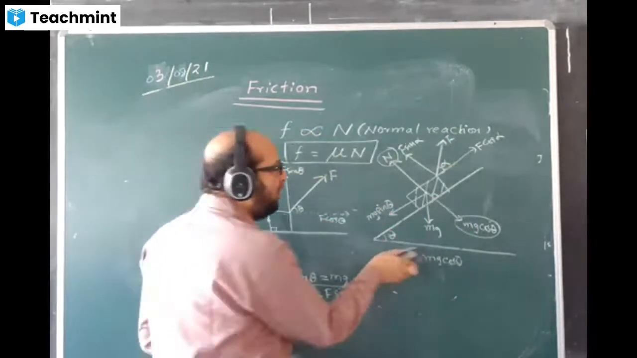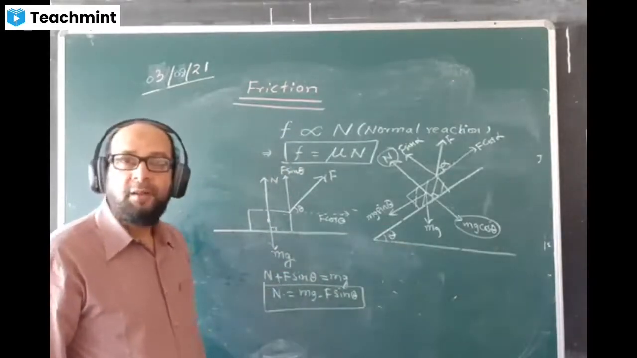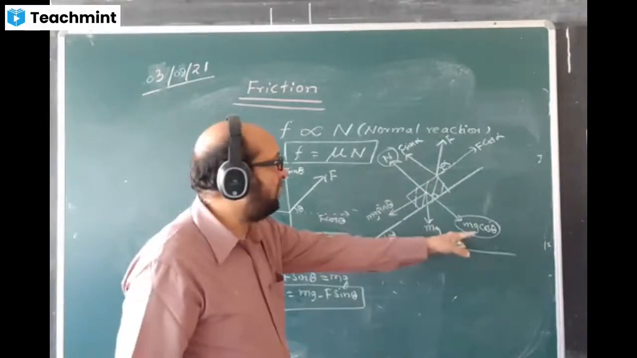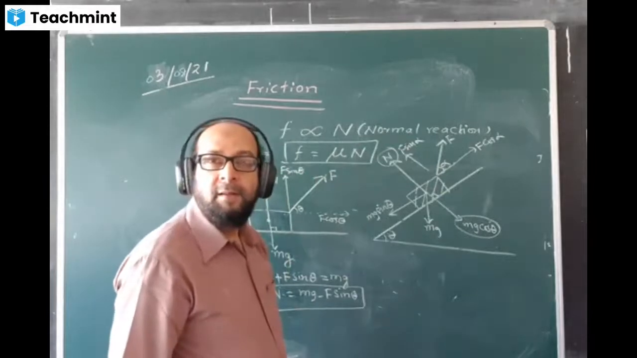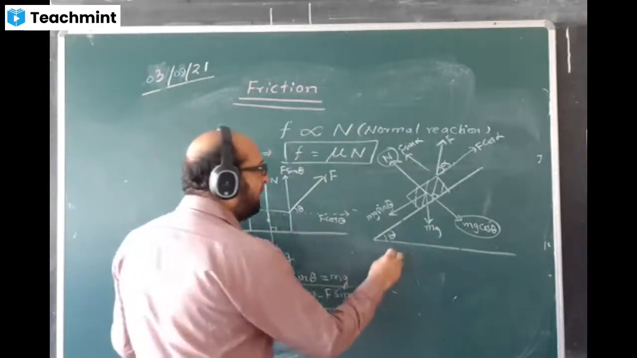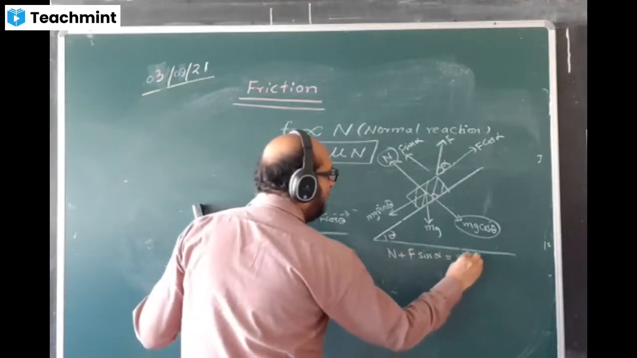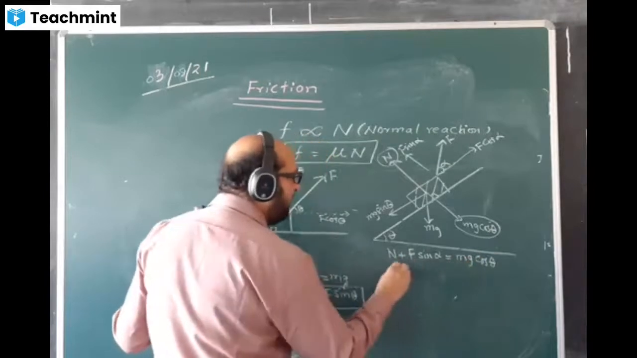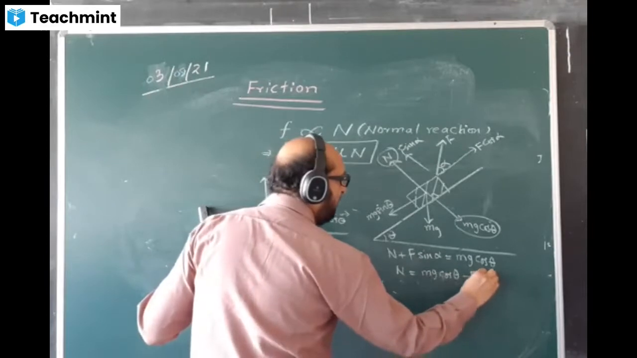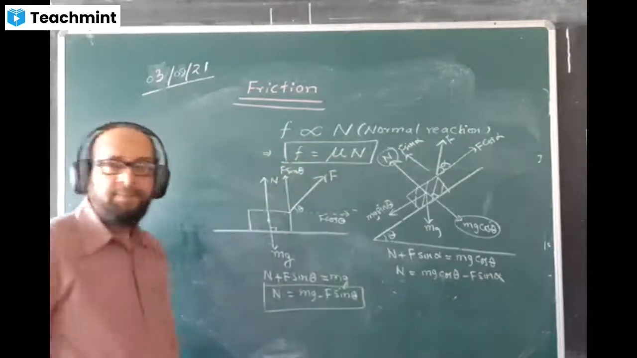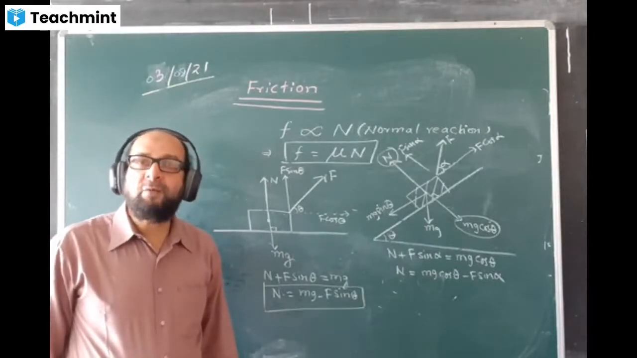What is the value of normal reaction now? In this figure, what can we write for normal reaction? We can write this plus this is equal to this. These two are acting upward and this is acting downward, opposite. So I would write N plus F sin alpha is equal to mg cos theta. Therefore, N will be mg cos theta minus F sin alpha. This will be the value of N. So normal reaction in different situations, you understood how we calculate?